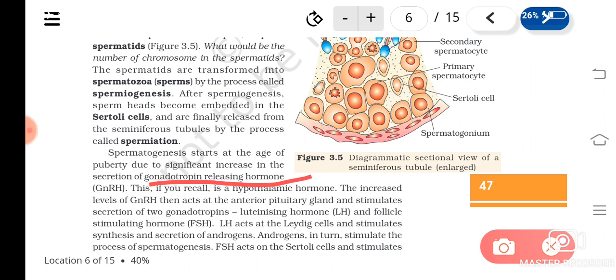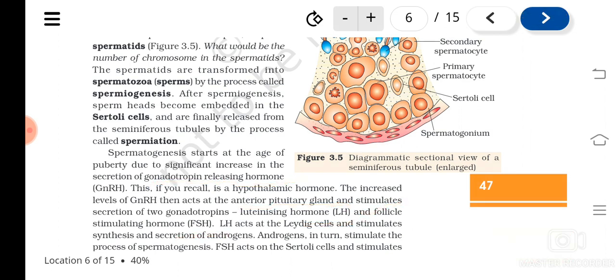It's a hypothalamic hormone, and when it increases, it acts on the anterior pituitary gland, and they help in the production of two gonadotrophins by the pituitary gland, that is luteinizing hormone and follicle stimulating hormone, LH and FSH.